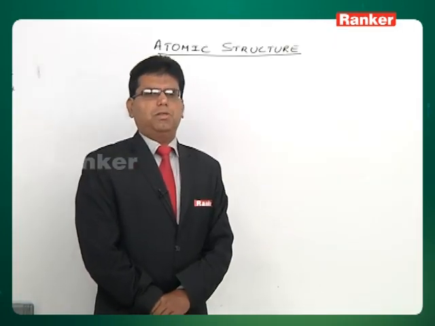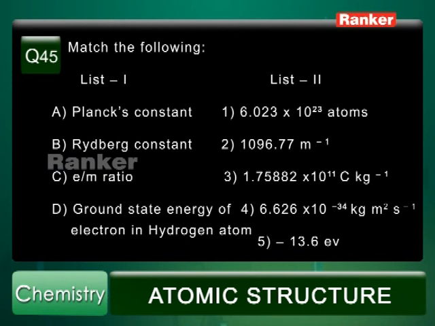Now let's go to question number 45. In list 1, it is given Planck's constant. Planck's constant is 6.625 into 10 power minus 34 kilogram meter square per second. So A relates to option 4 in list 2, so A must be 4. With A 4, we have two options, 1 and 3. Rydberg's constant is 109,677 centimeter inverse or 10,96,770 meter inverse, so B must be 2. A 4, B 2, so answer must be option 3. Let's see C and D also. Let us check e by m ratio.